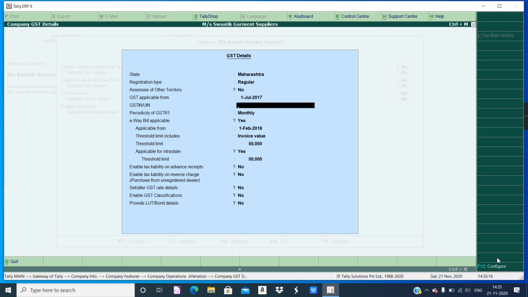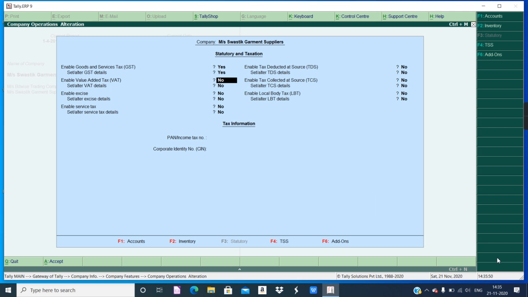So the GST identification number, also called GSTIN, as per the question, it's 27. 27, you know already, it's the state code of Maharashtra. Then KLMNE. By default, all these alphabets will be typed in capital letters or uppercase. 4321V1Z2. All right. So rest all the details you can just enter, or accept, or just press Control A to accept.